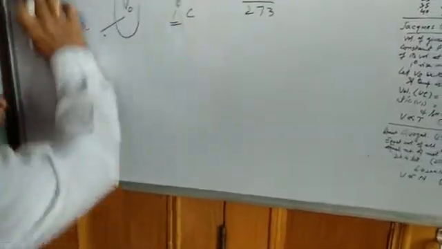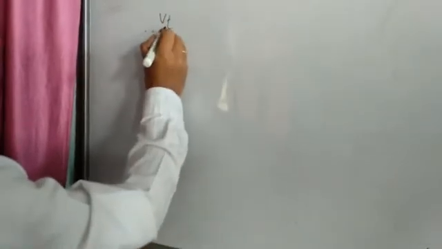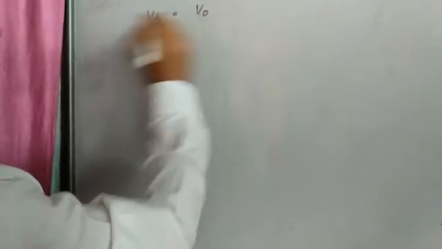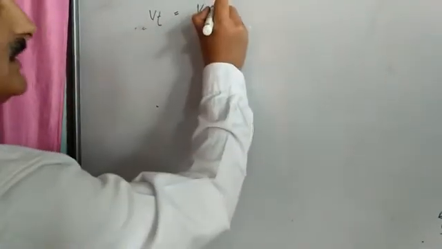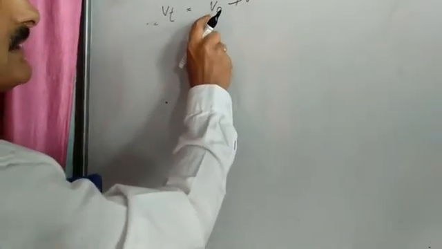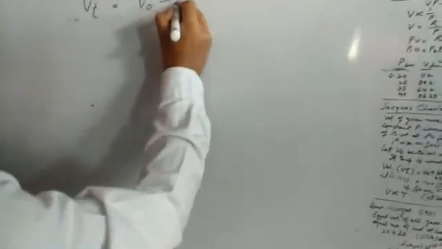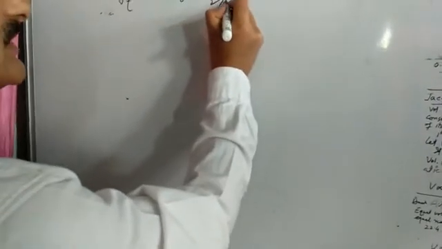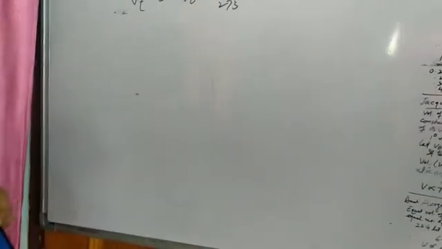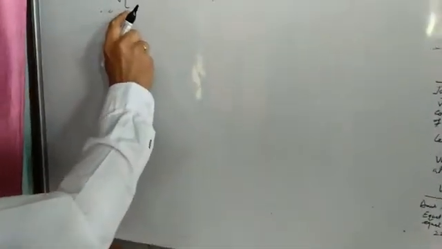So according to this law, if temperature is increased to T, then the volume at T will be Vt. This is the original volume, the initial volume. This is the increase in volume. How much increase will there be? The 273rd part of this, that is V0 upon 273 multiplied by T. This is our Charles law, at T degree centigrade.